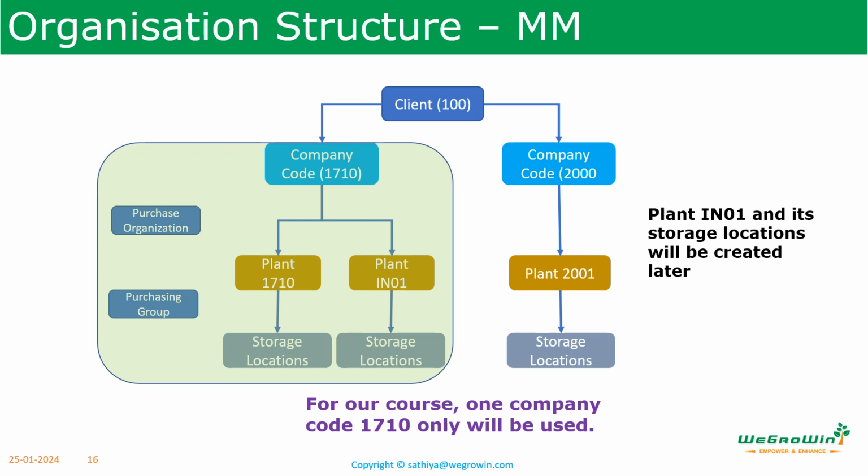Purchasing group is the one where the purchasing organization is further subdivided into purchasing groups who are responsible for day-to-day buying activities. Purchasing group people are responsible for day-to-day activities. Purchasing group can also act for several purchasing organizations. So this is the overall MM organization structure.